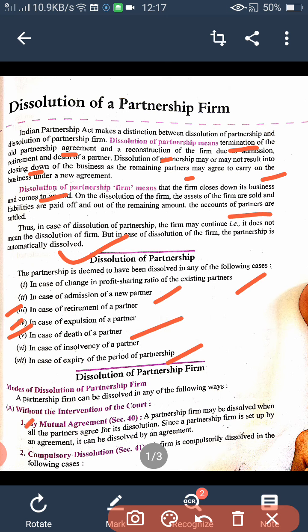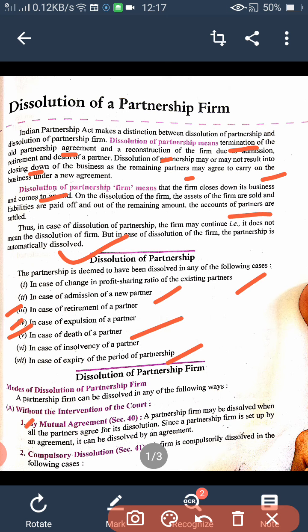So the first point is by mutual agreement. A partnership firm may be dissolved when all the partners of the firm agree to its dissolution. Since a partnership firm is set up by an agreement, it can be dissolved by an agreement. Partnership comes into existence with an agreement and can end with an agreement.